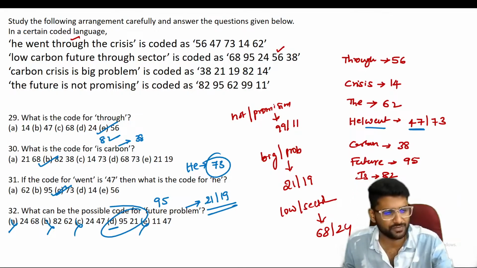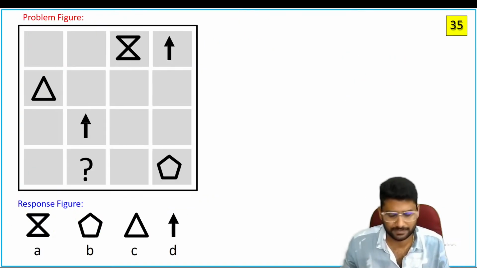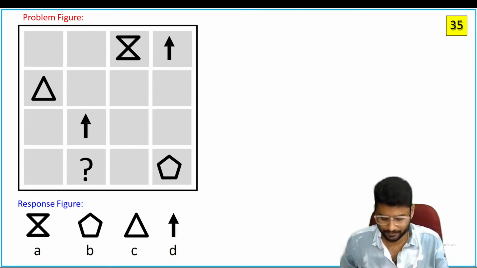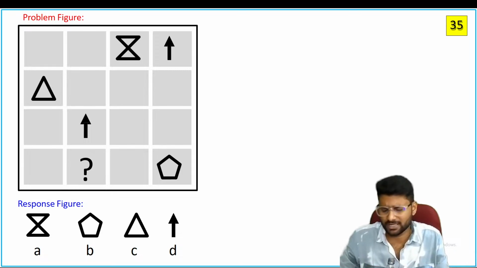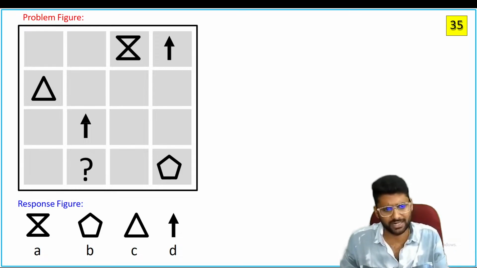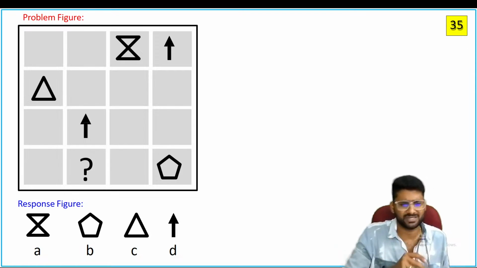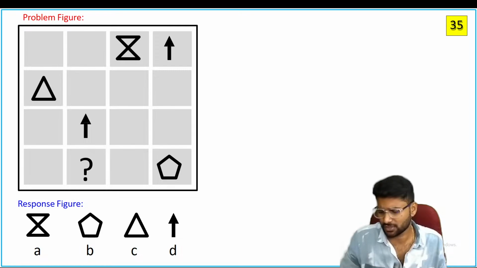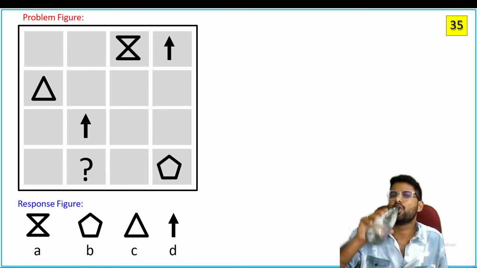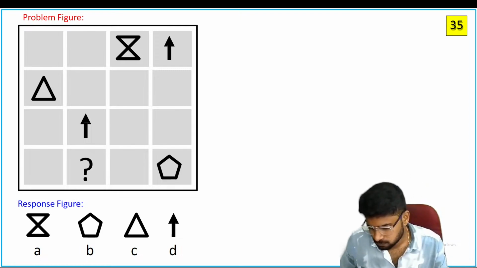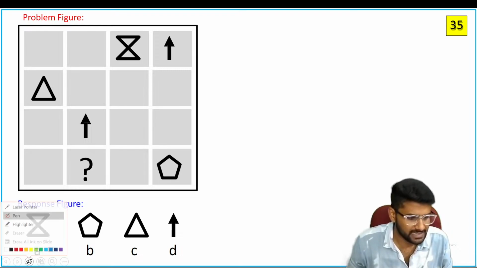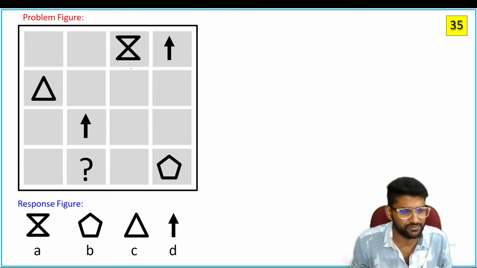Is it clear? The approach of these kinds of questions. See, it's not a difficult question, guys. Most of the students do not understand the pattern. See, there are only 4 pictures, and most of the boxes are empty. How do we identify that question mark? Guys, simply it's a grid approach. Grid approach means we need those.